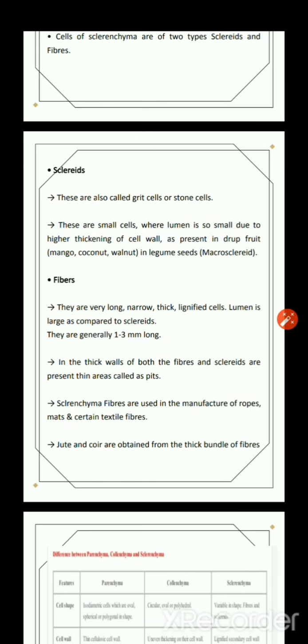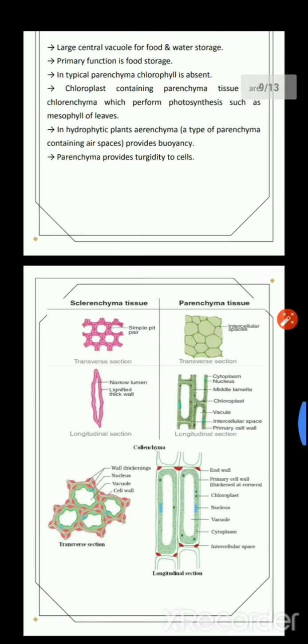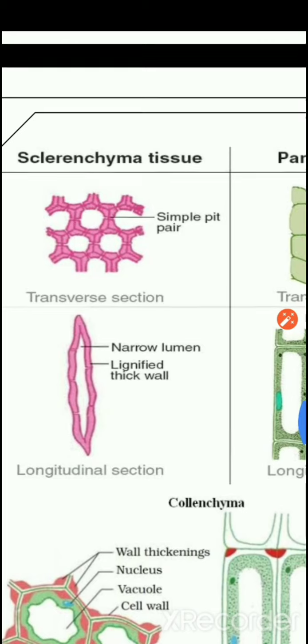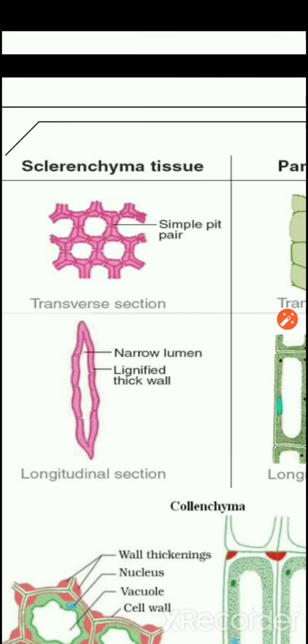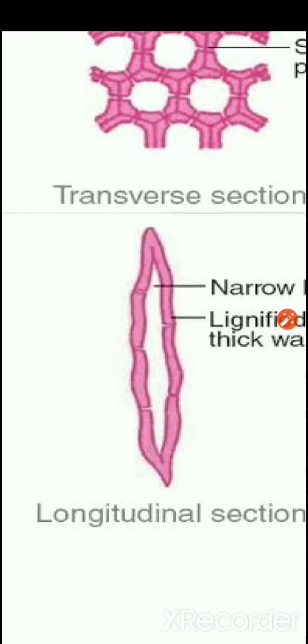Now bacha, they are very long, narrow, thick lignified cells. Lumen is as large as compared to sclerids. They are generally 1 to 3 millimeter long. Now in the thick walls of both the fibers and sclerids, there are present thin areas called pits. I can show you the pits here. See bacha, these are the pits which are present in the sclerenchyma tissue. See bacha, this is your narrow lumen. This is the diameter.